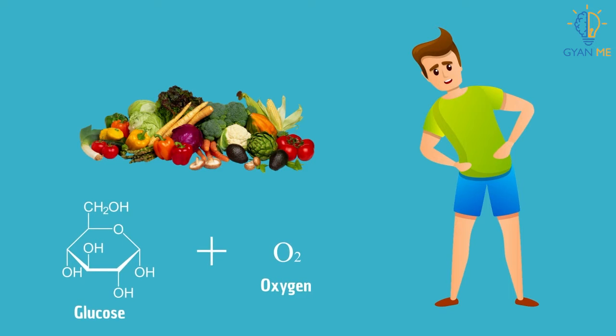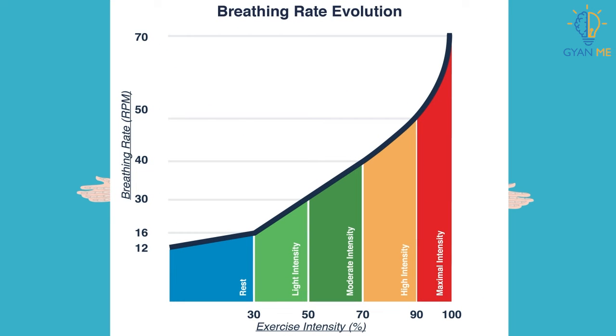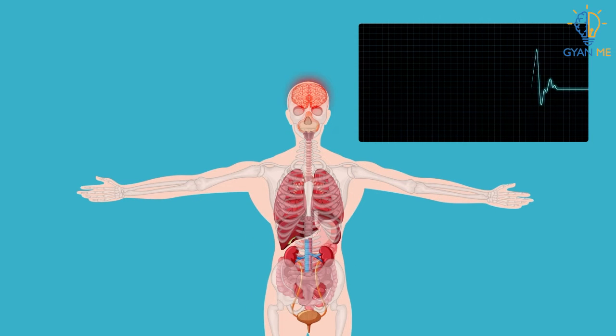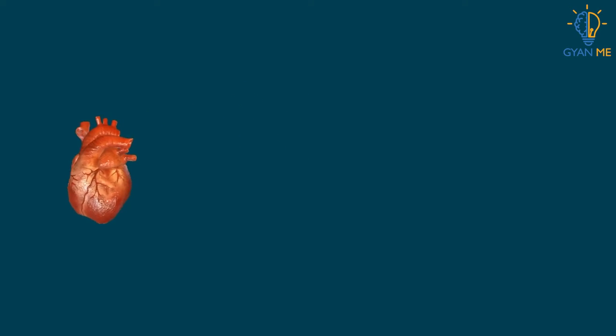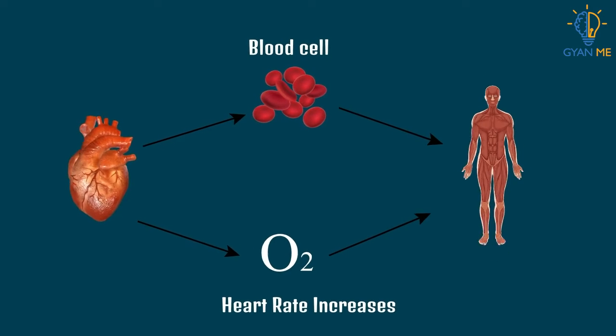Thus, the demand for oxygen and nutrients increases in our body. The brain now senses this increased demand by the body, and to balance this, it orders the lungs to breathe faster and take in more oxygen and exhale carbon dioxide. Also, it signals the heart to beat fast so that more blood and more oxygen reaches the muscles.